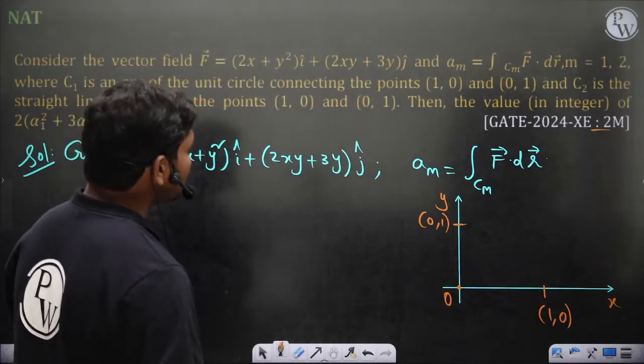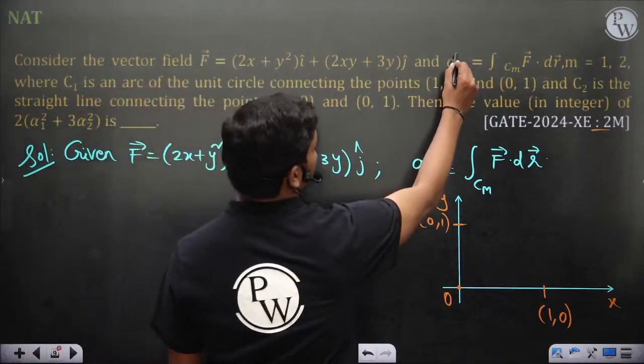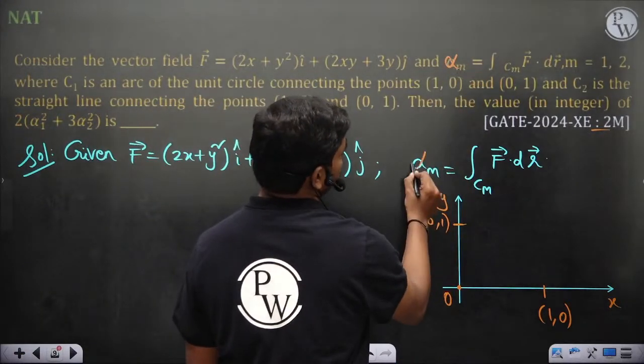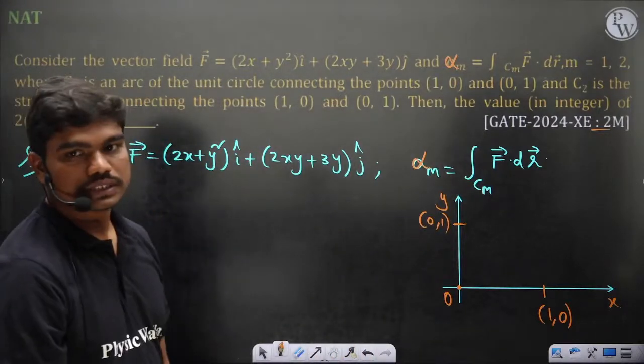The value of 2 times α1, I think this is αm. Okay, so this is αm. So 2 times α1 squared plus 3 times α2 squared actually here.